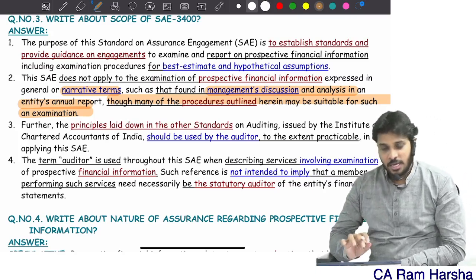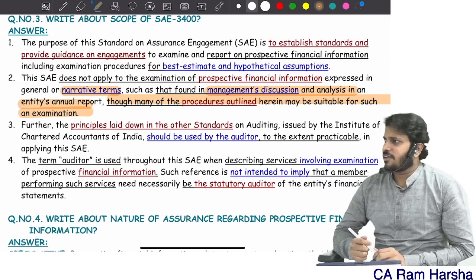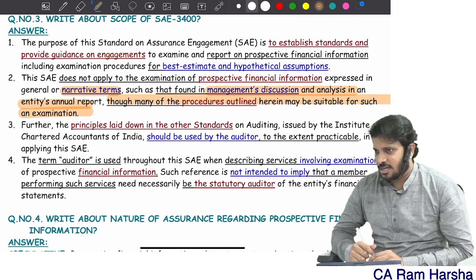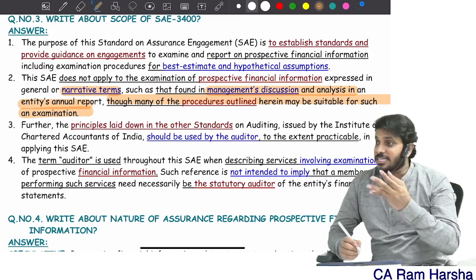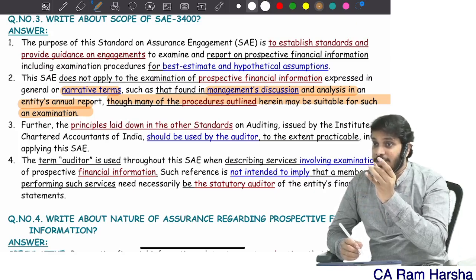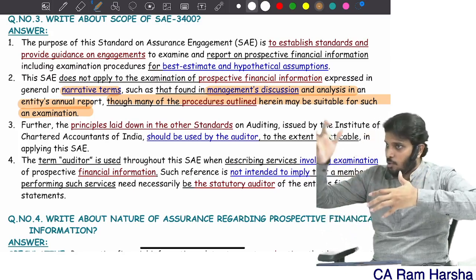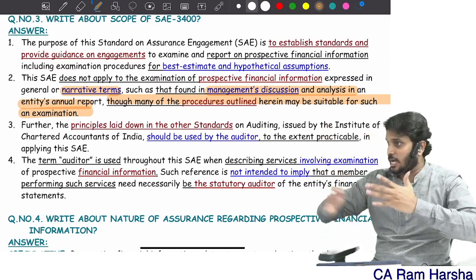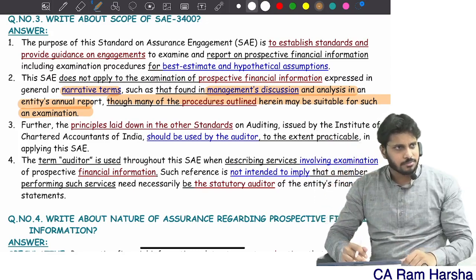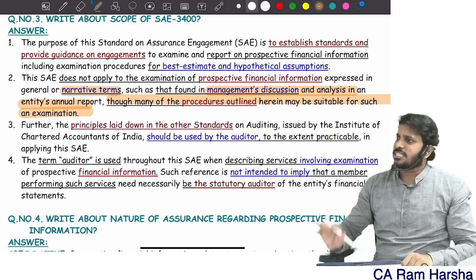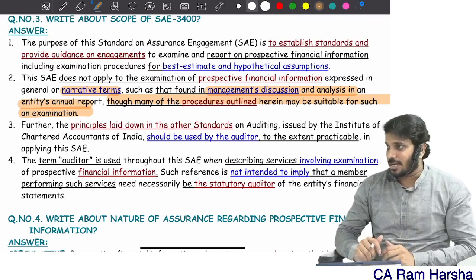For example, a company, they prepared an annual report. Annual report will have so much of other information, right? In the other information, so many reports are there. Corporate governance report is there, CSR report is there, management discussion and analysis. Inside that, they are talking about the future of the company, like how the company sales will increase, how the company profit will increase. Like they're talking about the future outlook of the company. On that, you just have to give an opinion whether that is reasonable or not. This standard will not apply.